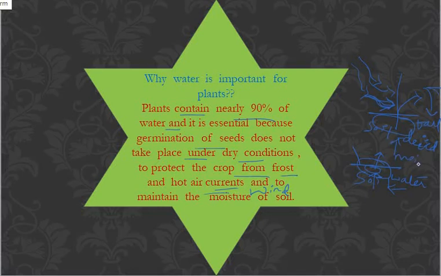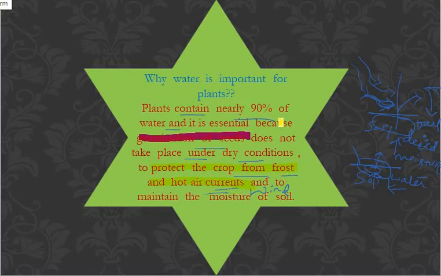Then how can you achieve that? By adding water to the plants. By adding water to the plants, what happens? Mainly it helps in germination of the seeds, and then what else does it do? It helps to protect the crop from frost as well as hot air conditions.